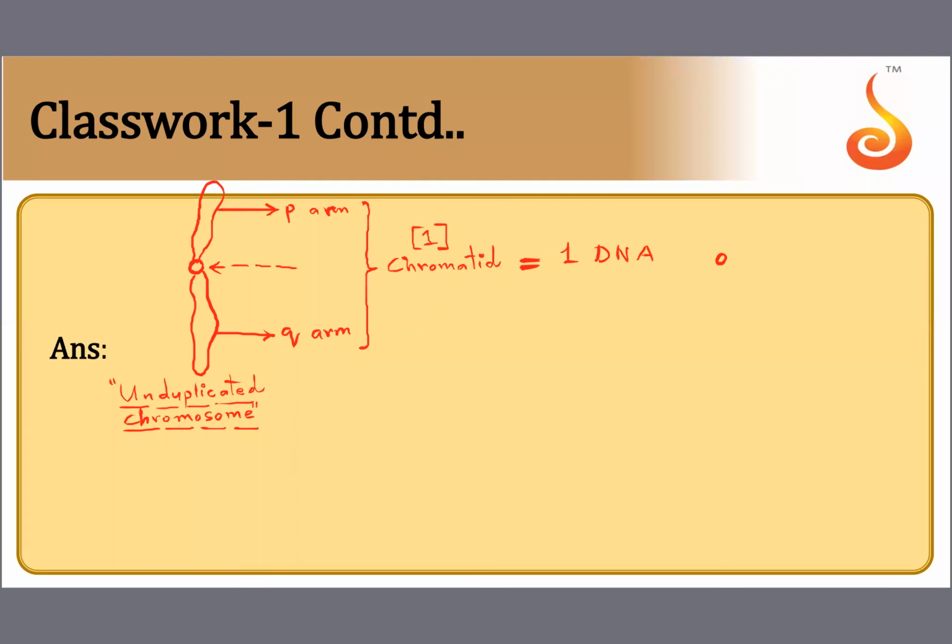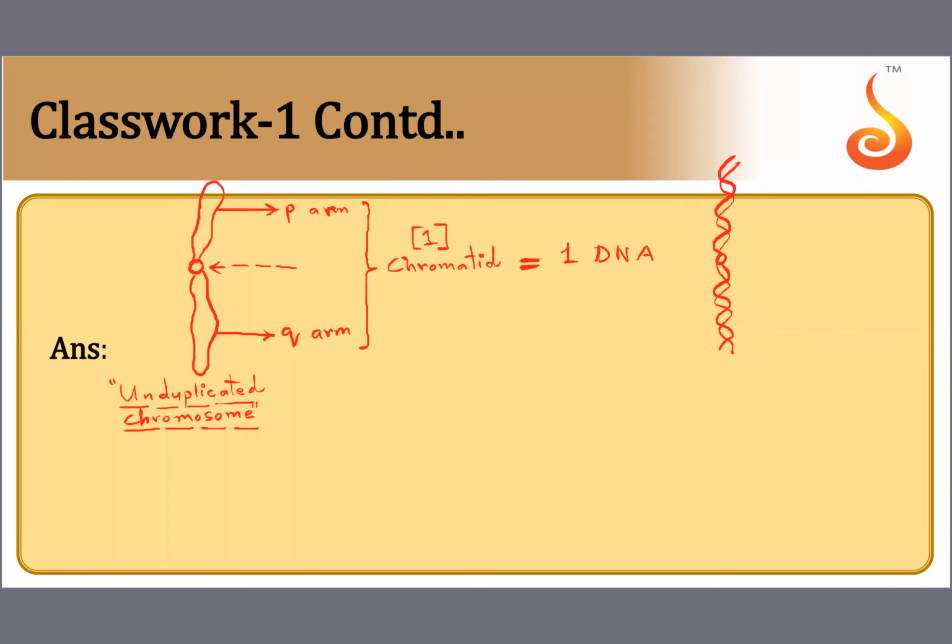So you can see the DNA here like this. I'm showing you the DNA strand. So the whole thing is one DNA molecule. So this itself becomes a chromatid. This undergoes condensation to become chromatid. Okay, so one chromatid is equal to one DNA molecule. So a chromosome which has only one DNA molecule is said to be unduplicated. It has not undergone duplication.